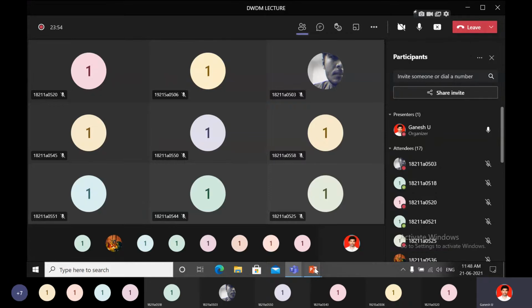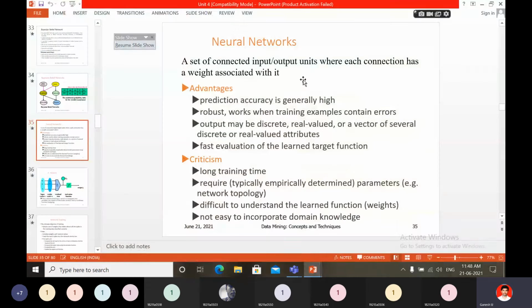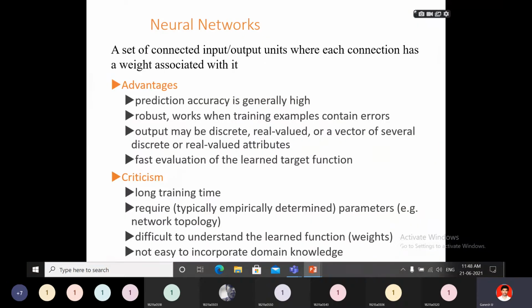Okay, now we will go to neural network. What are the advantages and drawbacks of neural network? First, the advantage: predicting accuracy is generally high. In neural network, the main advantage is that accuracy is high.